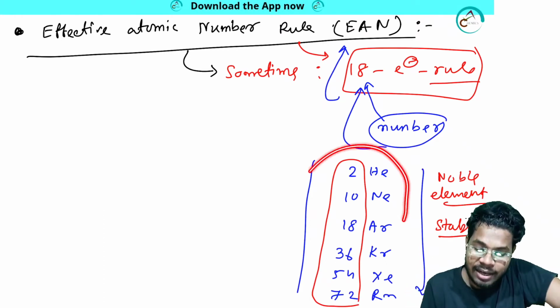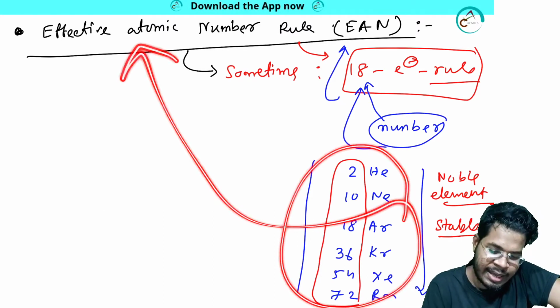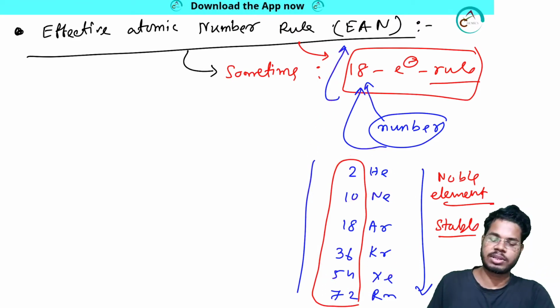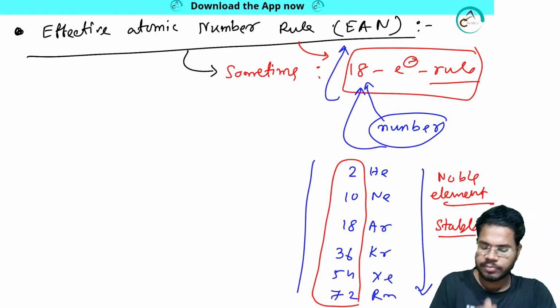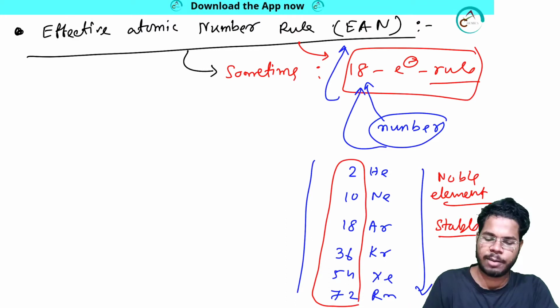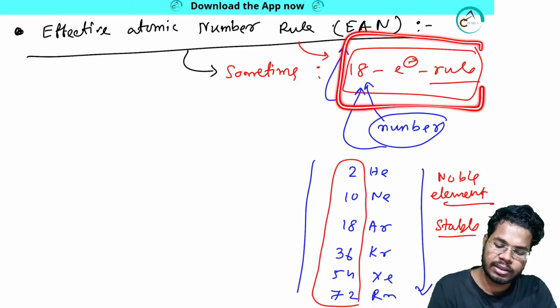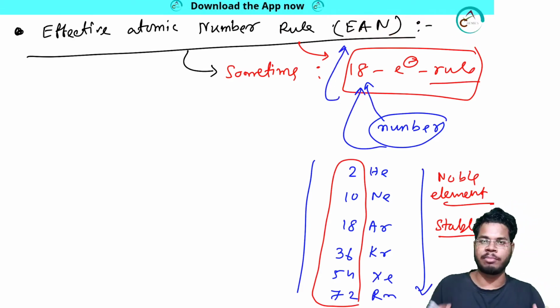Yes, here the concept of EAN, effective atomic number, comes from. The concept is coming from here. So the system which has this amount of electrons in total should sometimes be very, very stable. And if the system has this amount of electrons, then the system will follow the 18 electron rule. How am I getting into that?